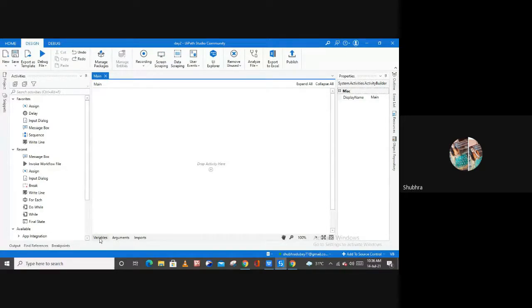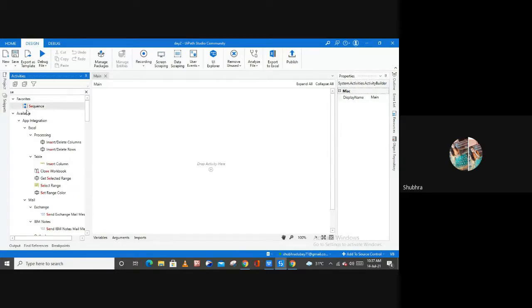So the second question is how you can create a variable, right? This is your variable panel here. Let me open my variable panel, and as you can see, it says select an activity to set a variable scope. If you want to create any variable inside this variable panel, the first thing you have to do is select an activity. You have to use any activity on your designer panel, then only you are able to create a variable in the variable panel, right? As you can see, I'm not able to create any variable here. So let me select any activity here. For example, I'm going to select a sequence, right?